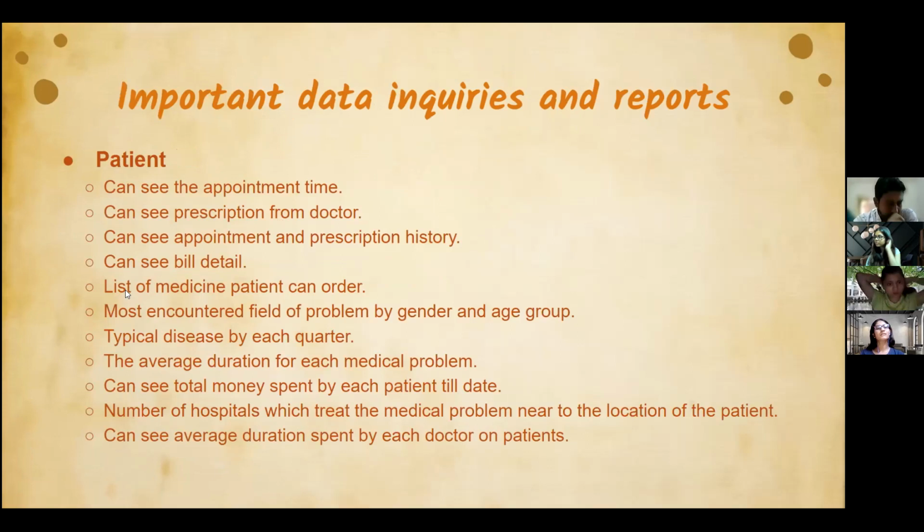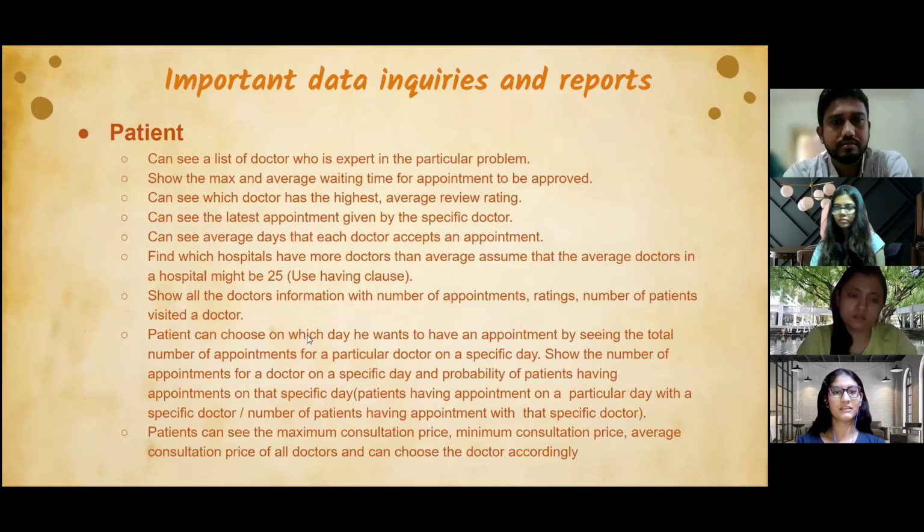And here the patient can actually see the list of medicine the patient can order. So he can see the medicine list, and the patient can also get an idea of the most encountered field of problem by gender and age group. So this is actually a query. And then typical disease by each quarter. So I think let's see these in particular in the slides.